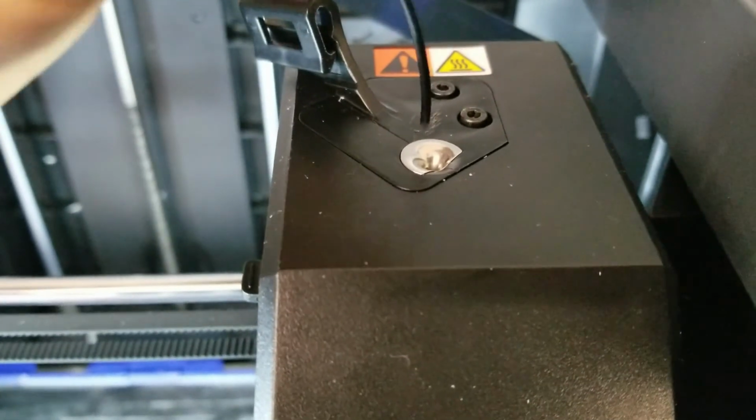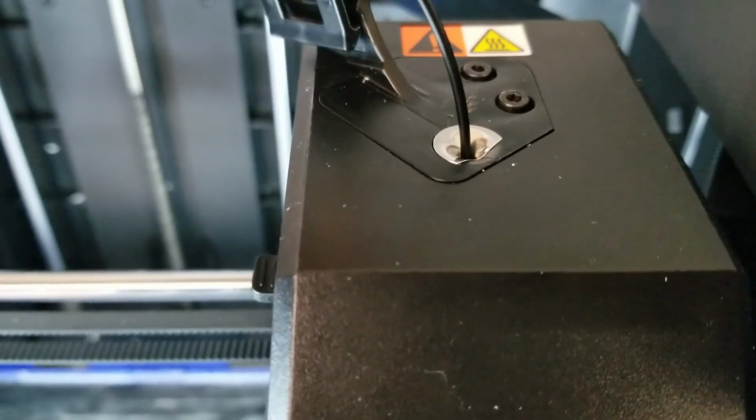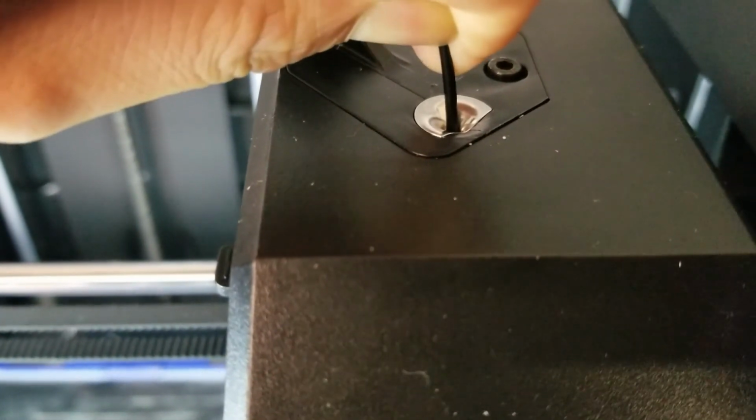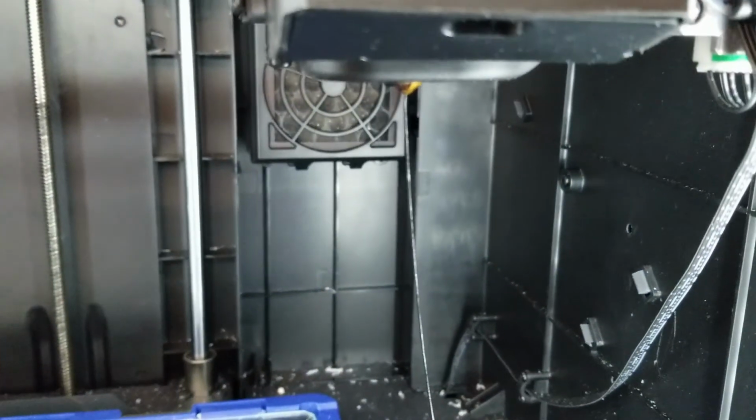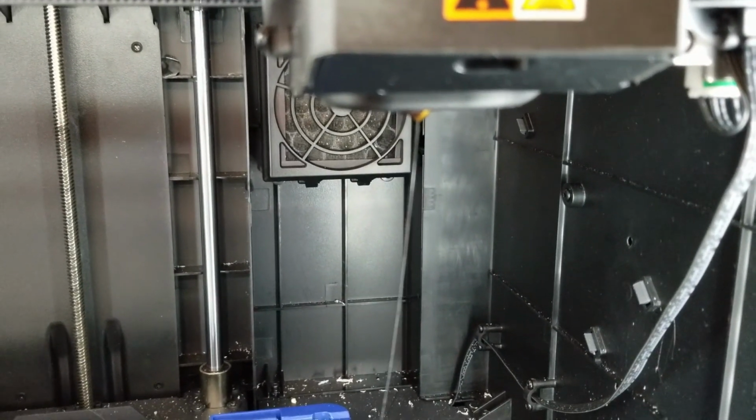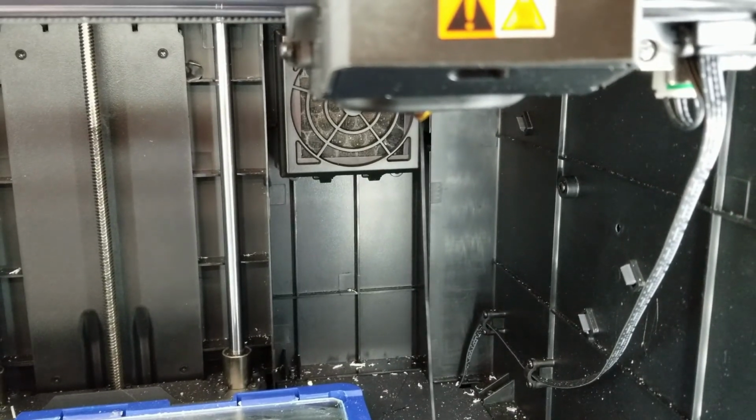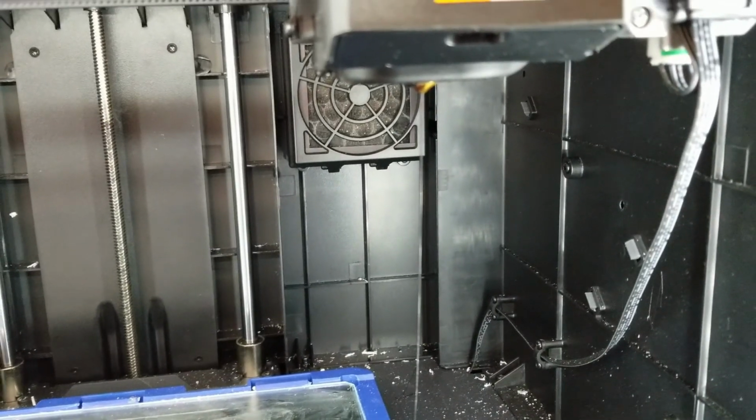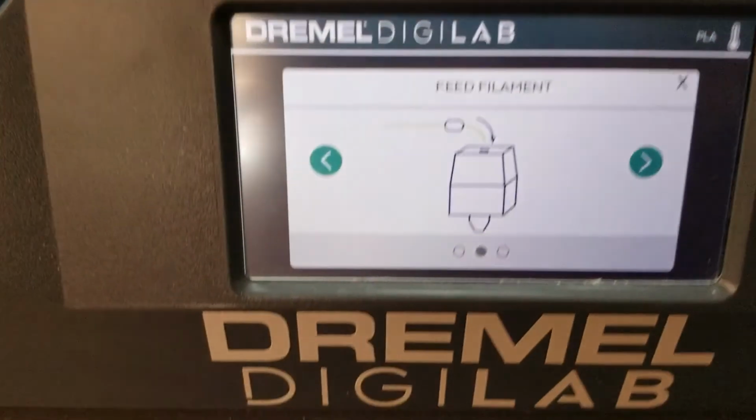Alright, now that the nozzle is already heated up, you're going to take the piece of filament that's stuck in there and push it down, and then take the longer piece of filament and push inward until you can start to feel the nozzle pulling on the filament. And sometimes if the piece of filament that's stuck is longer, you might have to push that piece into the hole first and then take the longer piece of filament and push it in.